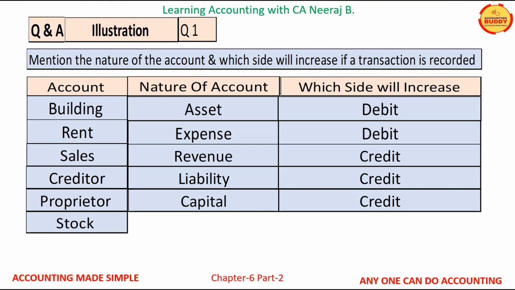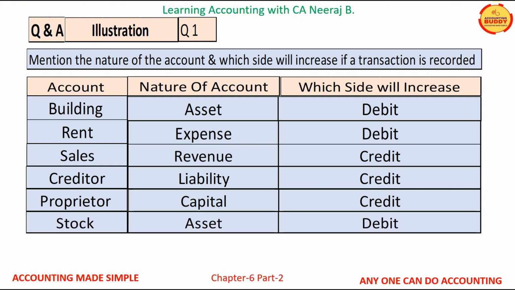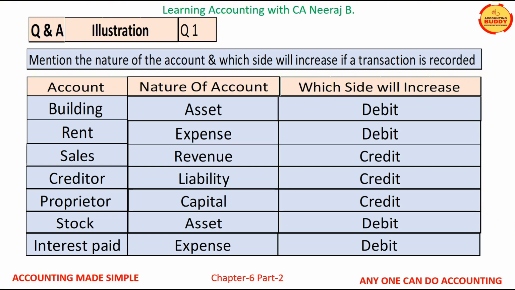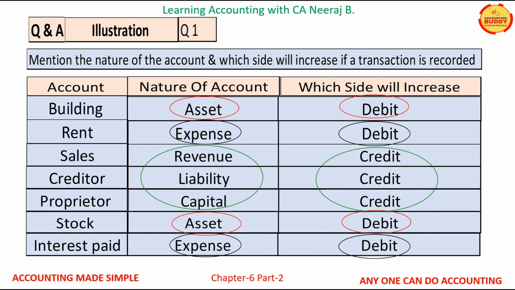Sixth account is stock. Stock is an asset account and assets are debited when they increase. Seventh account is interest paid. Interest paid is an expense account. Expense accounts are debited when they increase. Therefore, asset and expense accounts are debited when they increase, while revenue, liability and capital accounts are credited when they increase.